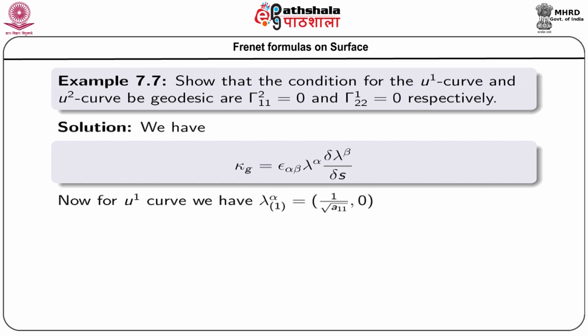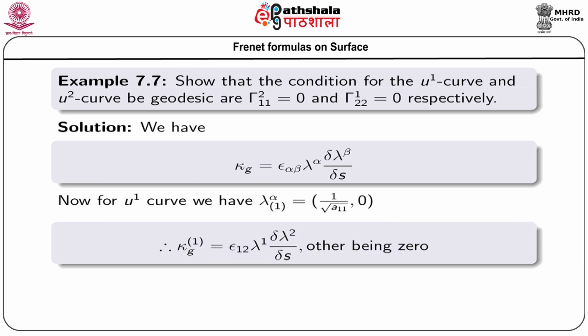So, the components are 1 by root a 1 1 and 0. So, kappa g 1, that is the geodesic curvature for the u1 curve, will be epsilon 1 2 lambda 1 del lambda 2 del s, and the other terms will be 0.